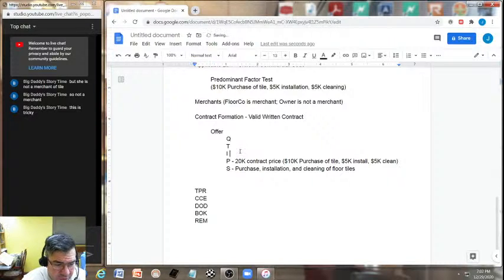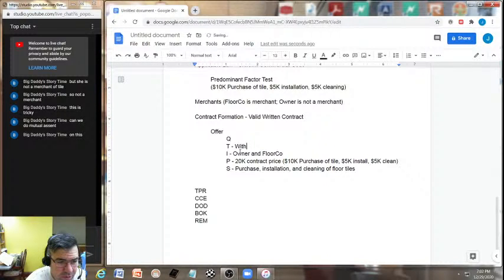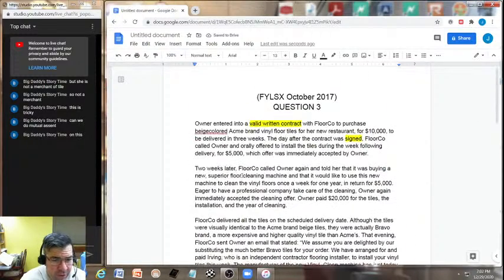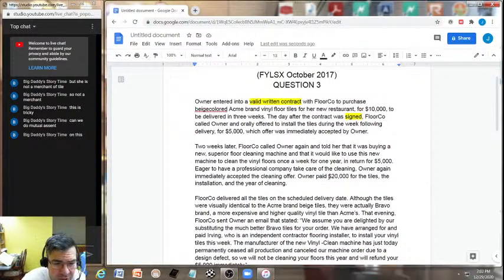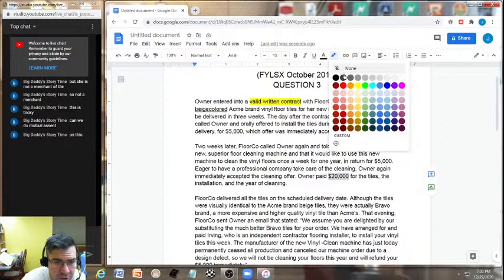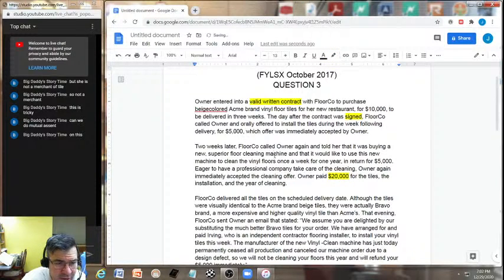Now, interested parties. Obviously, we have owner and Florco. Time: 3 weeks. Within 3 weeks, if I remember correctly up here. Yes, exactly. But remember that we're also supposed to use our facts up here, as to the $20,000, which is what we're using here, and that the $10,000 initially was for the purchase of the tile.